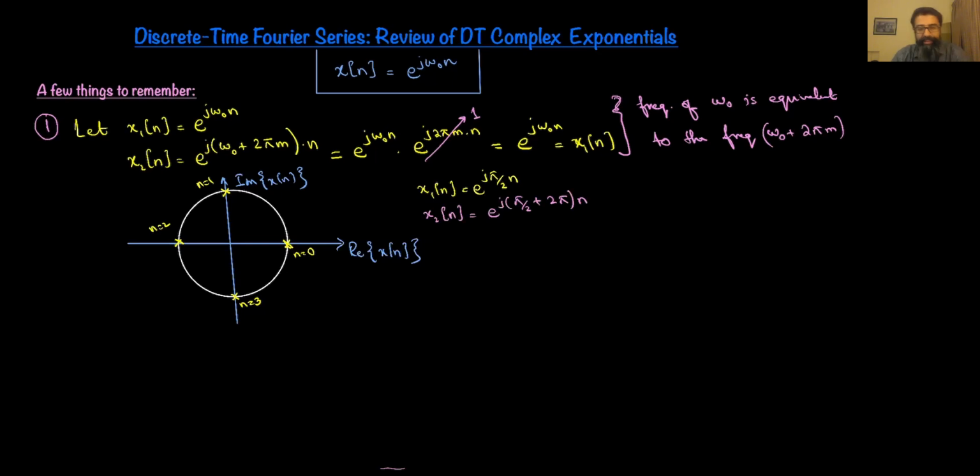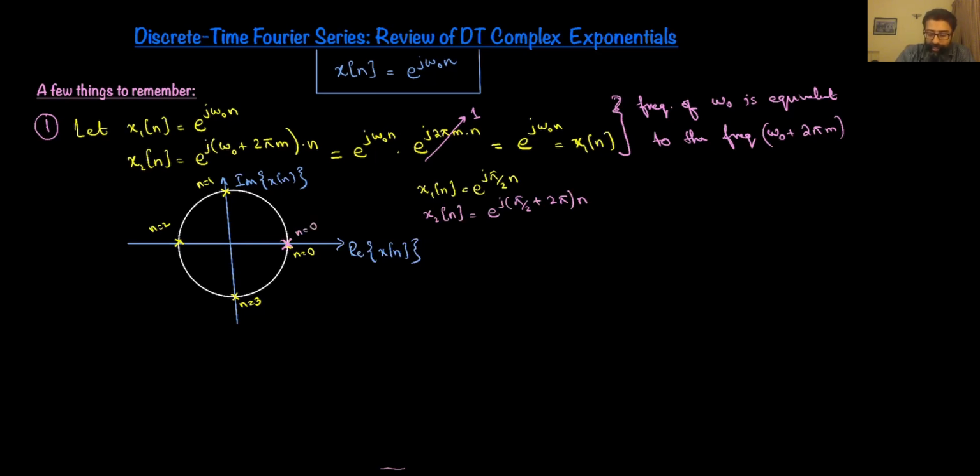And from the analysis that I see above, x1 and x2 must be the same. But let's just take a visual look at what happens here. So small n equals 0, your x2 of n starts out at an angle of 0. So this is exactly where the yellow signal was. This is where n equals 0.